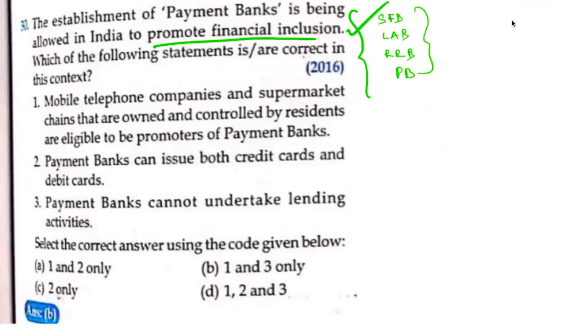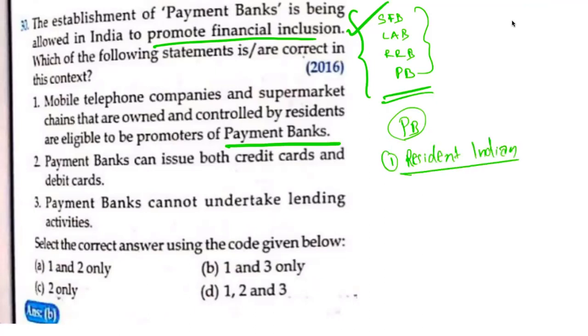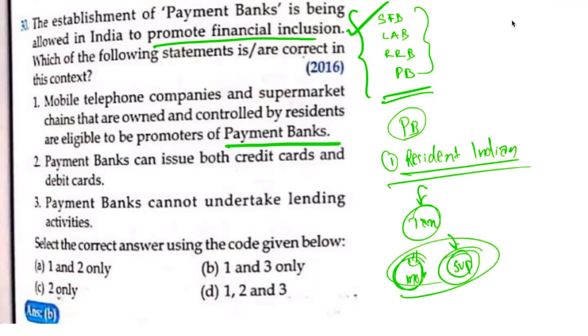Which of the following are correct in this context? Mobile telephone companies and supermarket chains that are owned and controlled by residents are eligible to be promoters of payment banks. Extremely important. Who can open a payment bank? First thing is, you have to be a resident Indian, and a company doing some transactions, like a mobile company or supermarket company, where some money will be involved, can be operating this.